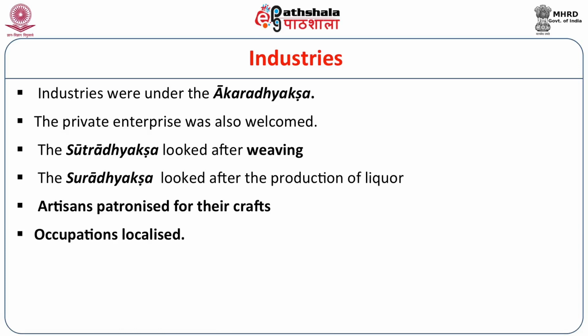Artisans were patronized and their crafts also, and occupations were localized. From the Jatakas, in this context I must mention, what we get? We get certain occupational groups being localized. Sahasra Kumbhakara Gama, actually Kummara Gamo. The Gamo, that is Grama, that is village, was inhabited only by the Kumbhakaras.